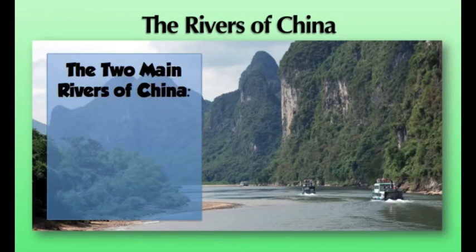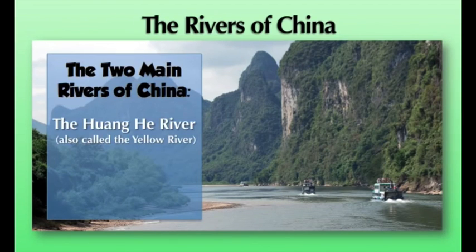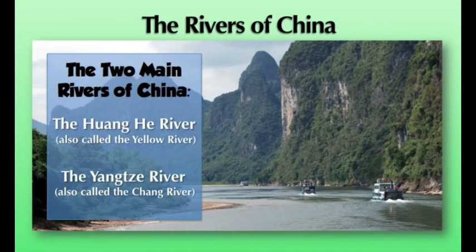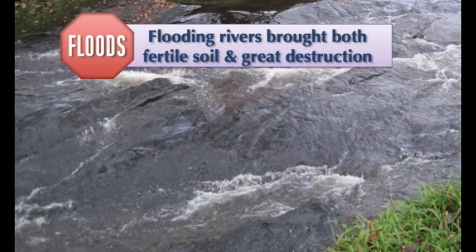All right, let's switch gears and talk a little bit about the rivers of China. There are two rivers that I'm going to want you to know. One is called the Huanghe River, and the other is called the Yangtze River. Now, what we see happening in China is a tendency by these rivers to flood, and that does two different things. On the one hand, it deposits fertile soil on the land around it after it floods. But, of course, there's the destruction that's caused by the floods. So what we see here is, again, a mixed effect from these geographic features.